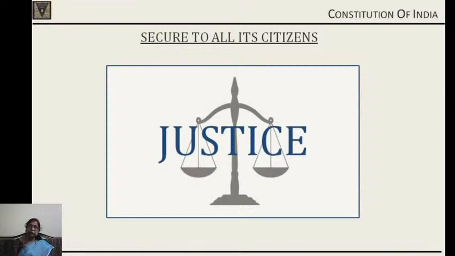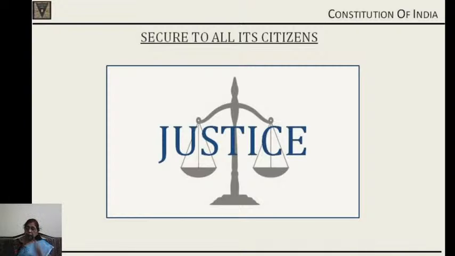Now what kind of justice do we have? We have social, economic and political justice. Social justice is justice in the social arena. That is, all social welfare policies which are made should be made keeping in mind that the person deserves these things. So the welfare nation concept comes from social justice. So socially every person should be equal.